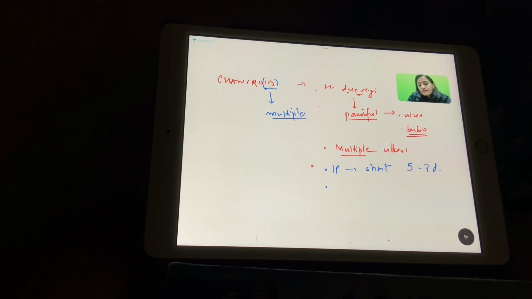What appearance do we see with Haemophilus ducreyi? Haemophilus ducreyi is kids cry while going to school. So there is a school of fish appearance that we see with Haemophilus ducreyi. Okay, so that is what we need to know about chancroid. Multiple and it's painful. Syphilis exudes serum, while chancroid exudes blood. So when we press, it exudes blood. Okay, is that clear with everyone?